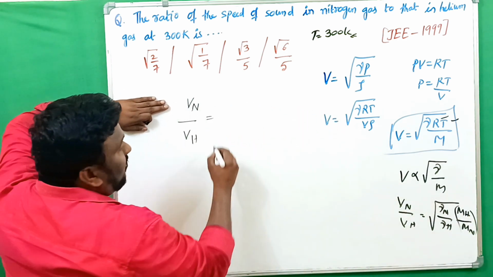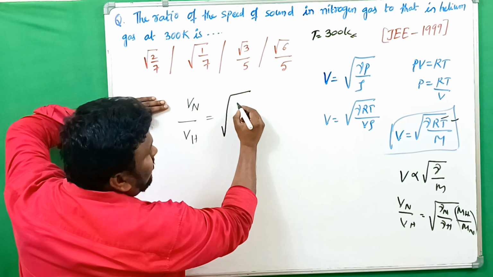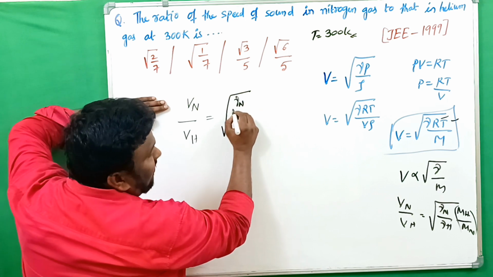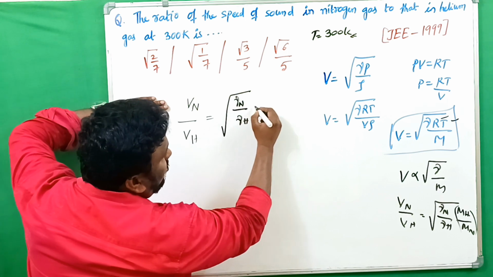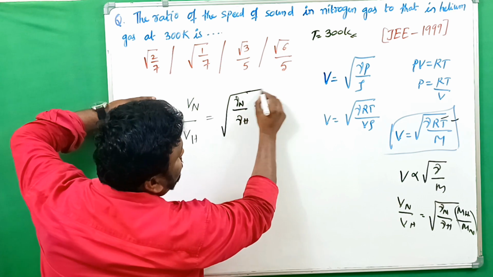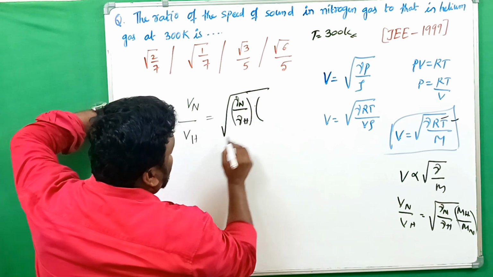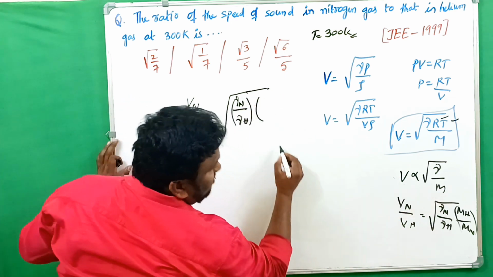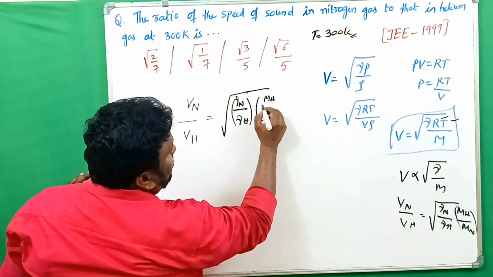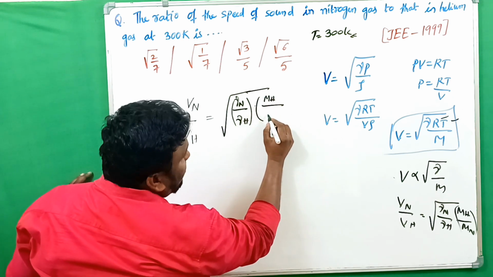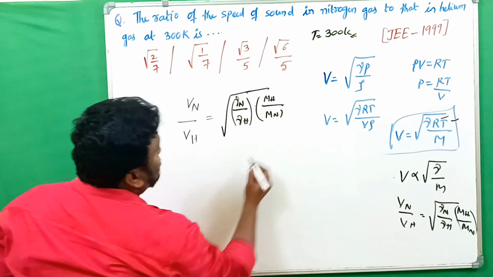Vn by Vh is under root of gamma N by gamma H, and inversely proportional as MH by MN, the molecular mass of helium by the molecular mass of nitrogen.